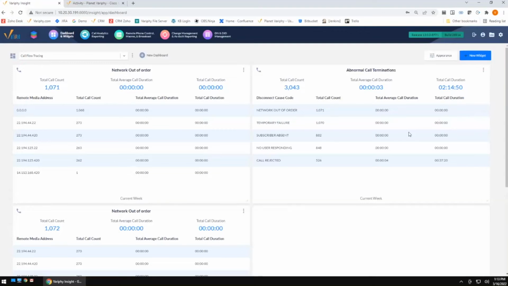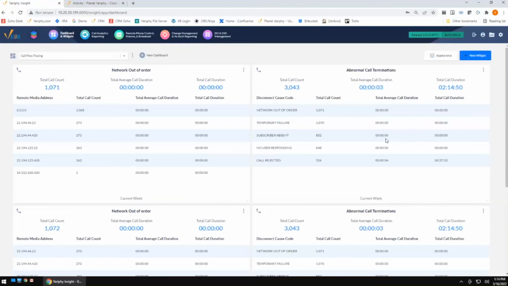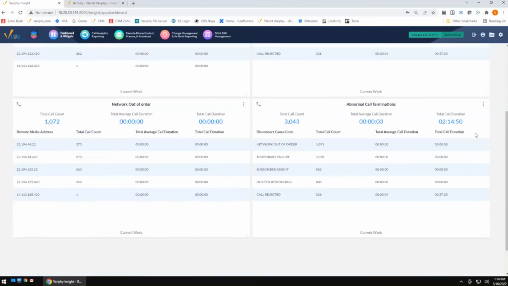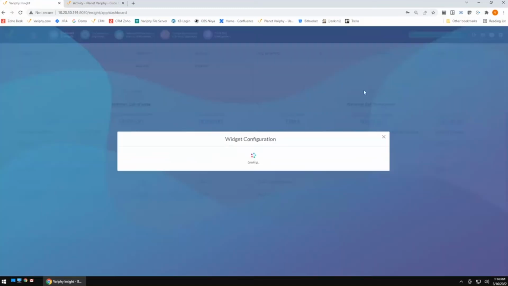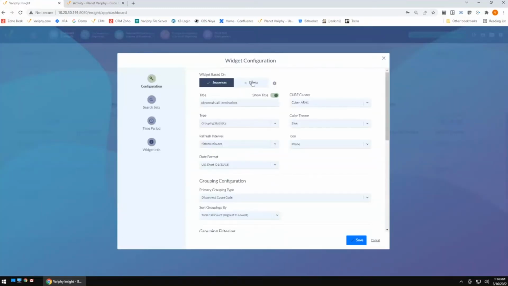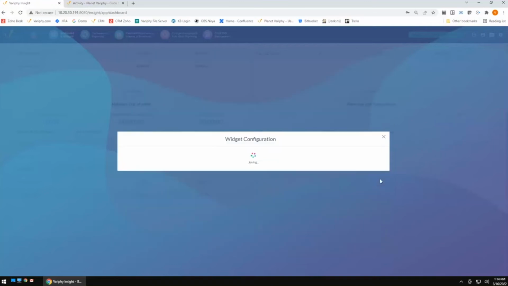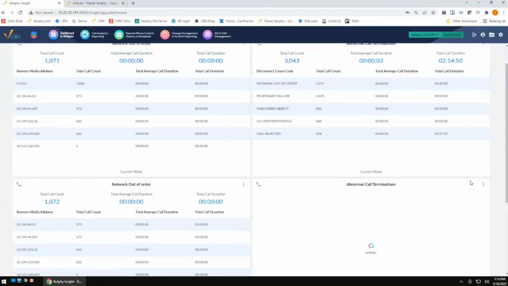Now, this is a much more global type of widget. So when it's looking at sequencing, it is looking at the entire sequence of events. Like I said, both legs of the call or both events in a particular call. So if I go ahead and edit this guy, I'm going to, again, move from sequences to events and save this guy. So what we're going to see here are some changes in our statistics. And we'll go ahead and point that out. We're going to let this guy load up.